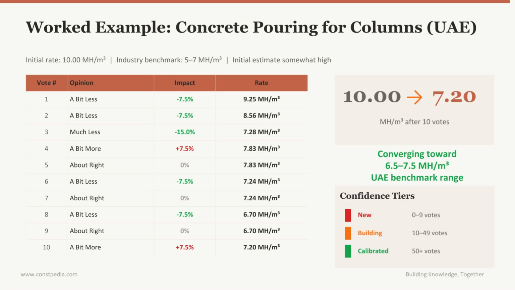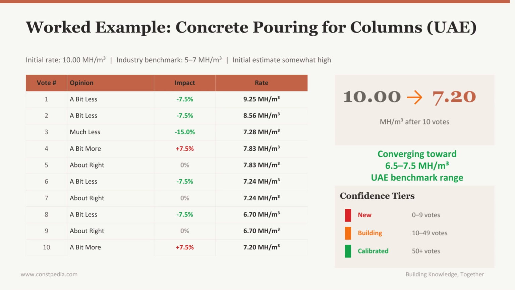Let us see this in action with a real example. Concrete pouring for columns in the UAE. The initial rate was set at 10.00 man-hours per cubic meter. But industry benchmarks for this activity in the UAE typically fall between 5 and 7 man-hours per cubic meter, so the initial estimate was too high. Here is what happened over 10 votes.